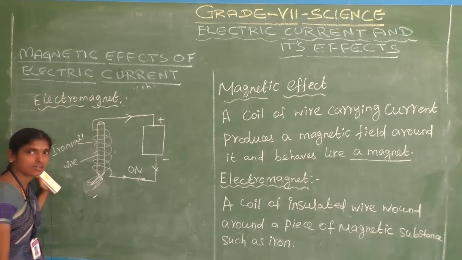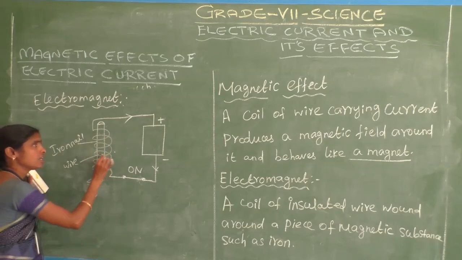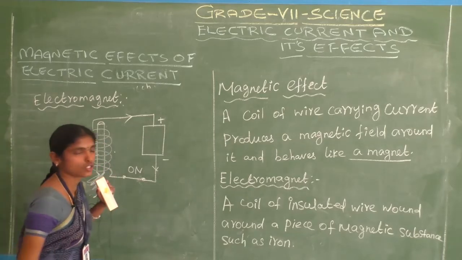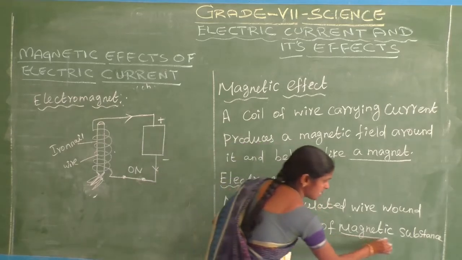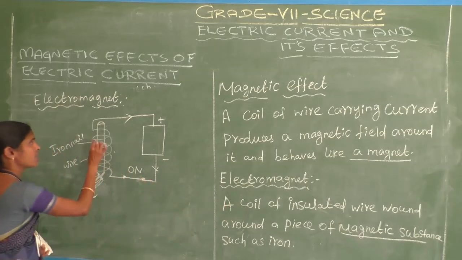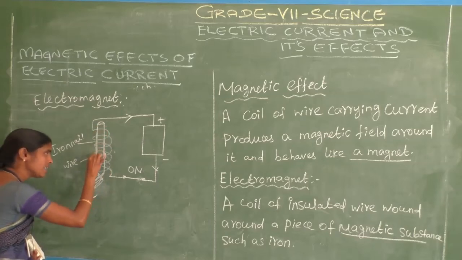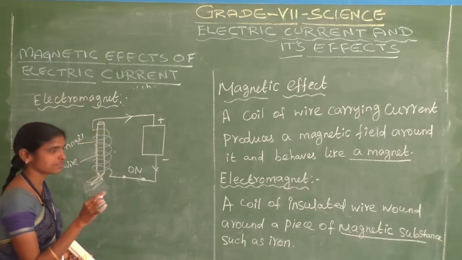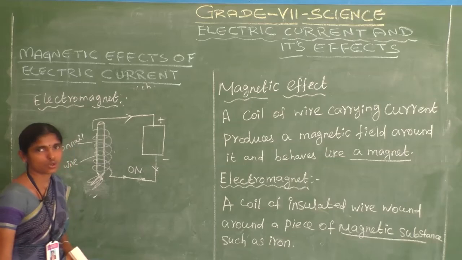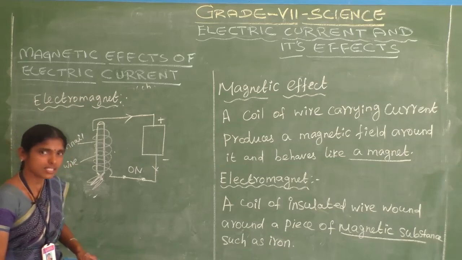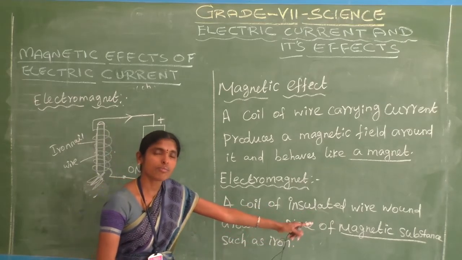Do you understand? Okay, what is meant by an electromagnet? An electromagnet is nothing but a coil of insulated wire wound around a piece of magnetic substance.